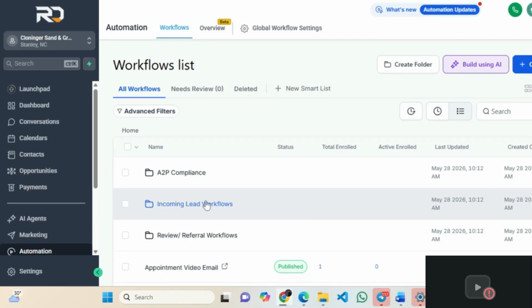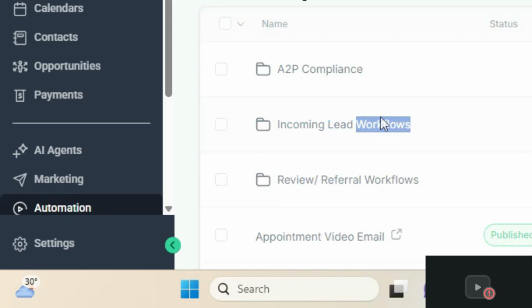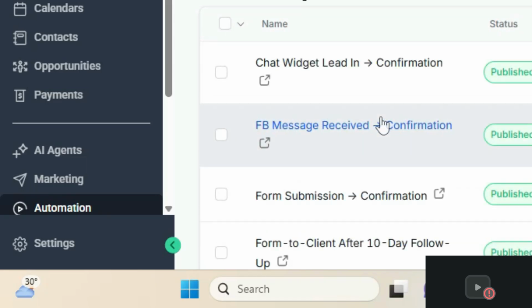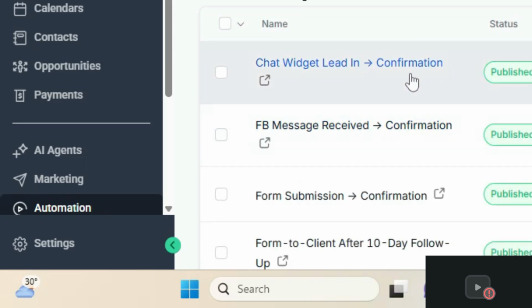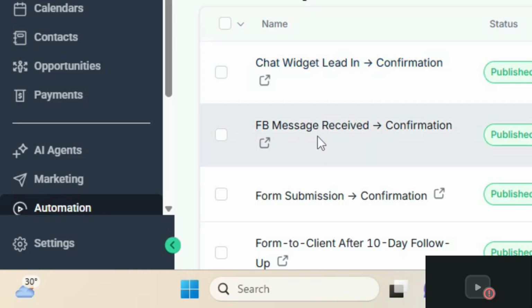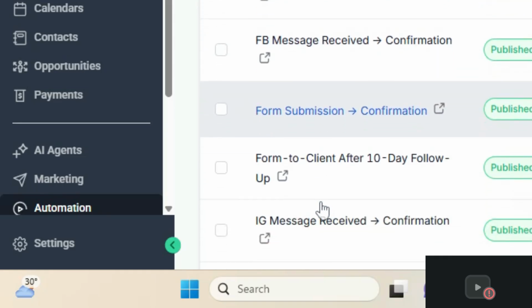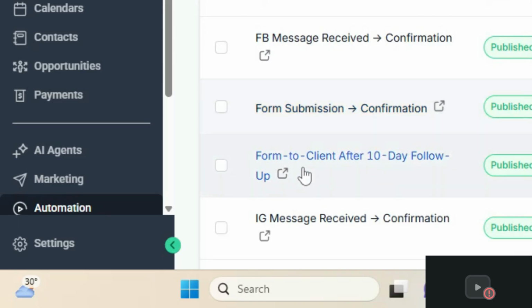So let's say this incoming lead, there are some specific ways that leads usually come in. Some usually come in from the chat widget, some from Facebook, some from form submission.